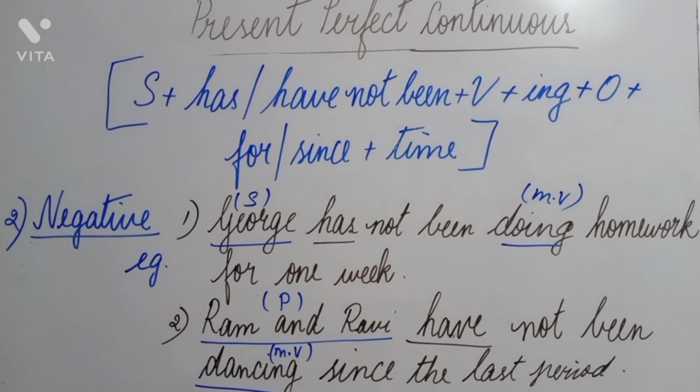In the next one, Ram and Devi have not been dancing since the last period. In this sentence we have Ram and Devi, plural subjects, so we are using have. The supporting verb is have, and the main verb that we have is dance plus ing, dancing, in this particular sentence.